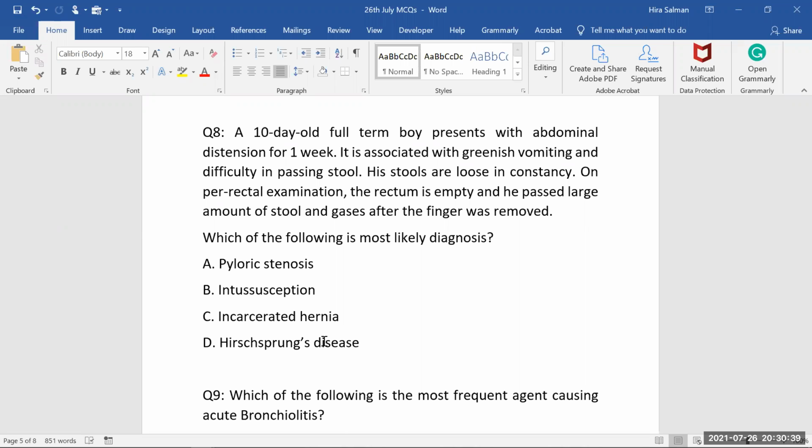Intussusception and what was another? I don't know what exactly. Just tell me the symptoms. Maybe I can get an idea. The red currant jelly stools and all that. Mostly intussusception we have, in which there is intestinal obstruction.